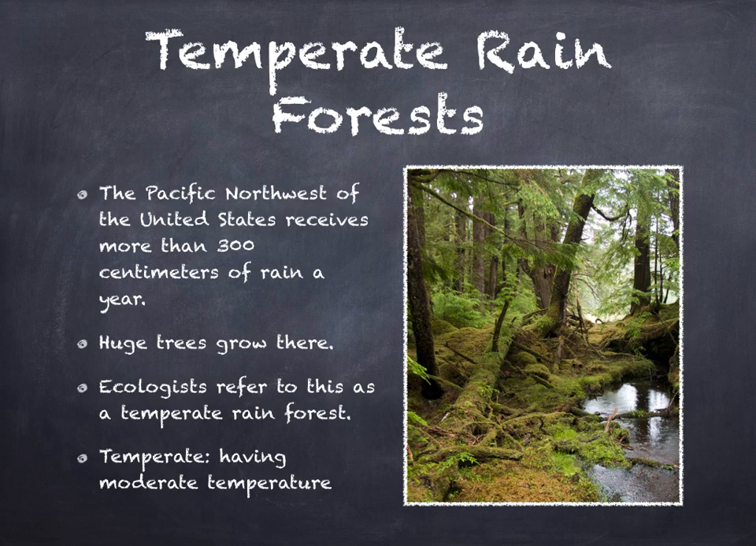Temperate rainforest. You may think that a rainforest is a warm, humid jungle in the tropics, but there is another type of rainforest. The Pacific Northwest of the United States receives more than 300 centimeters of rain a year. Huge trees grow there, including redwoods, cedars, and firs. Many ecologists refer to this ecosystem as a temperate rainforest. The term temperate means having moderate temperatures.